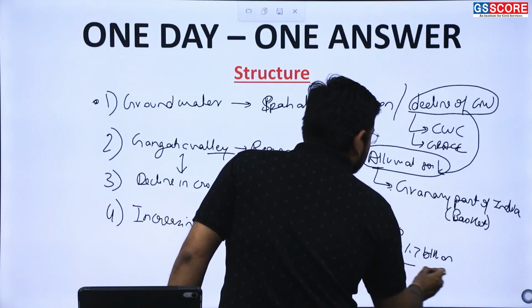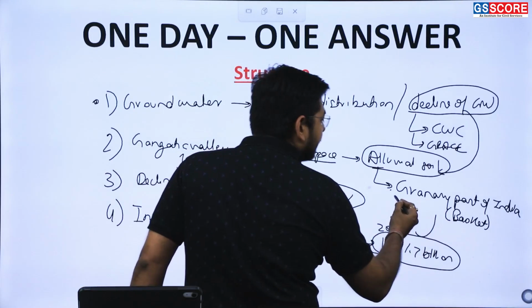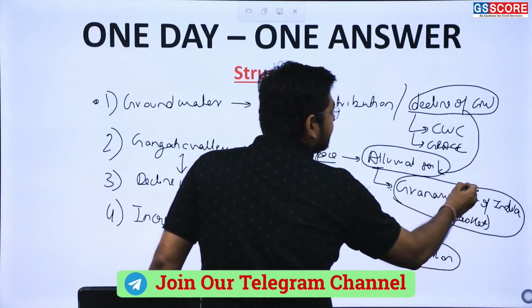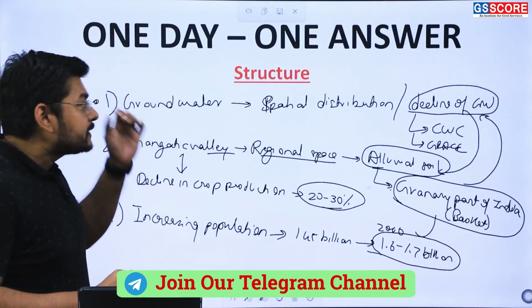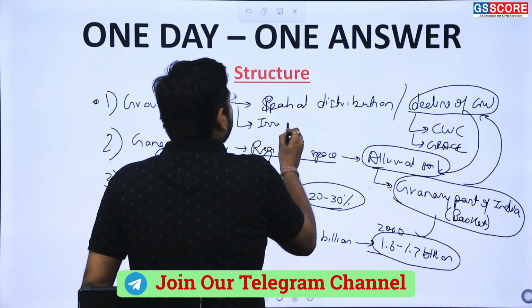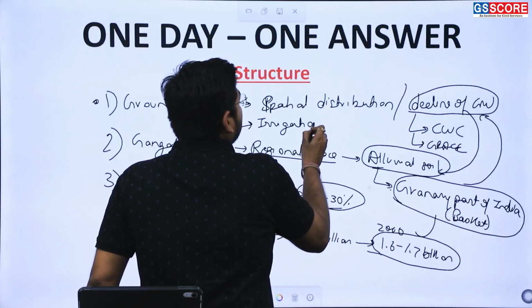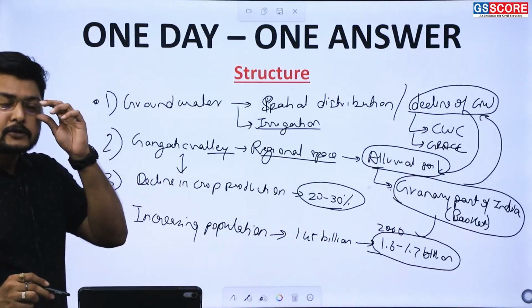So sustaining such a large population on the granary basket, which is seeing a decline in groundwater, one of the basic parts of irrigation, has to be interlinked here.